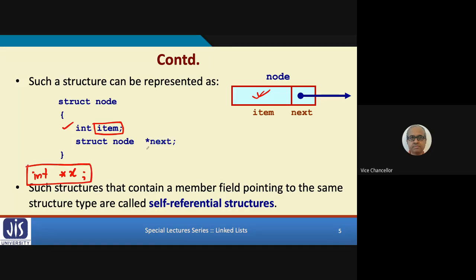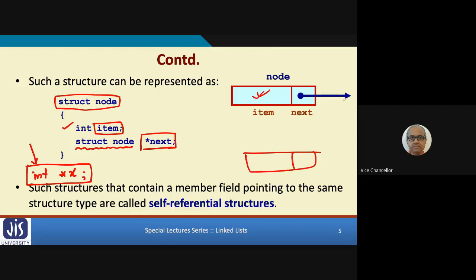Similarly, this next I am declaring with a star, which means next is a pointer. It is storing an address. And here, when I have said int, it means it is pointing to an integer type variable. But in this case, the data type is struct node. Struct node is this structure itself, which means this pointer will be pointing to a similar structure like this. This is also a structure of type node. That is why we have written struct node in the beginning.